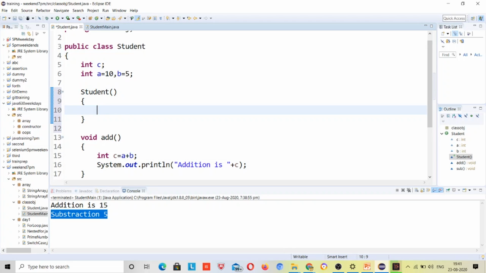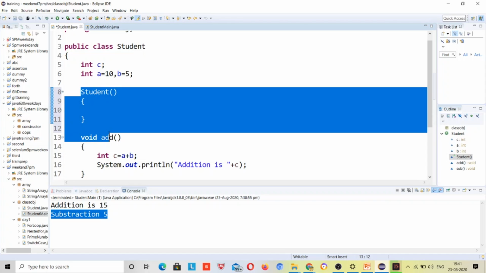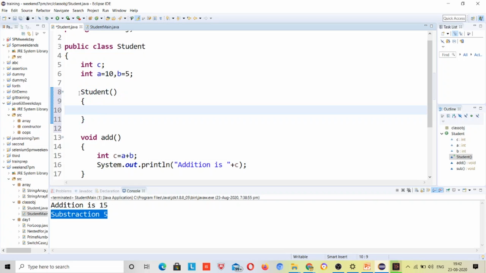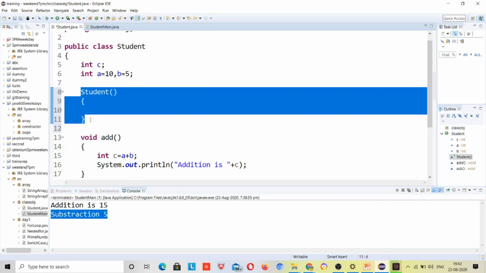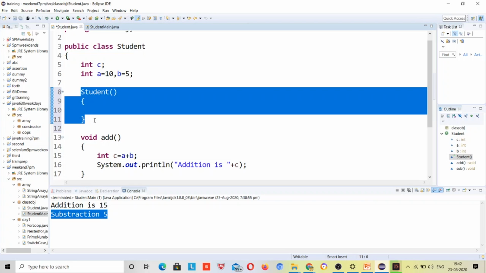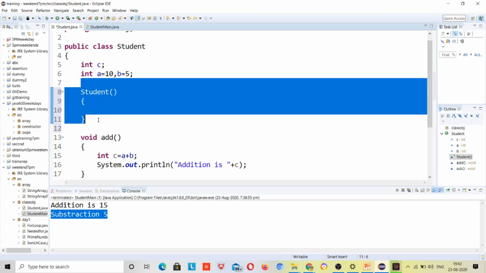And the default constructor is defined like this, right? There are some third party libraries or third party jars available which will show you how to see the hidden code inside Java, but that's not part of the agenda. But you can see this constructor is available, right?